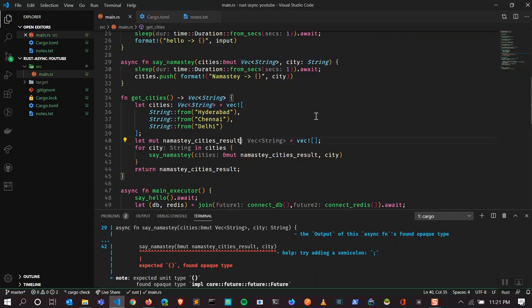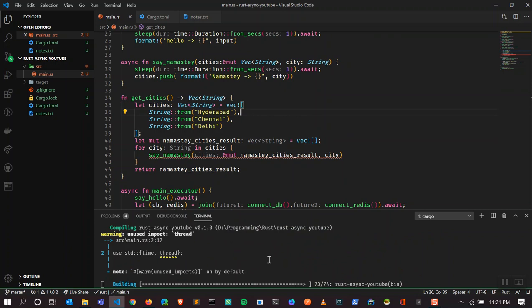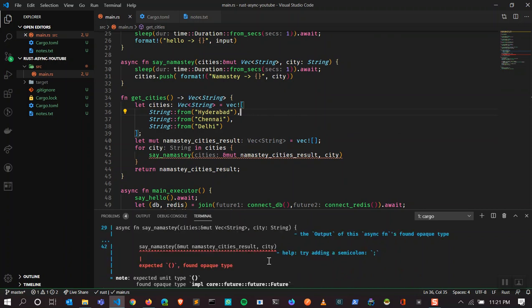Let's compile and handle it. That's the first error, and the second error says help: try adding async. Where? Namaste. Okay, try adding async here as well.